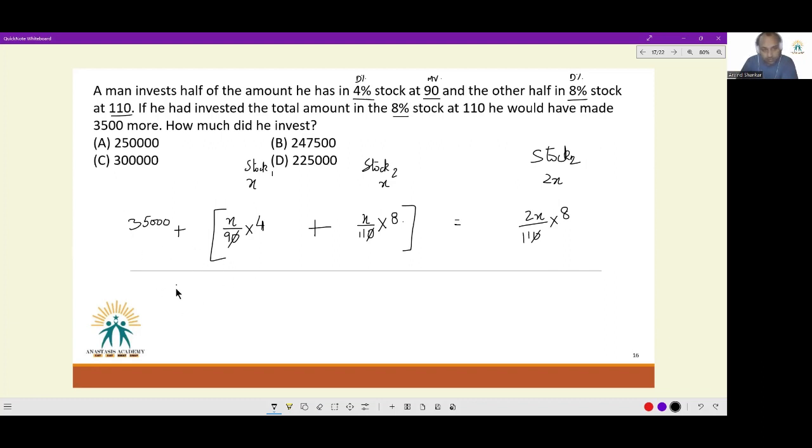So now I have 35,000 plus 44 plus 72, so 2860 by... 116x by 99 is equal to 16 by 11x. We have this.